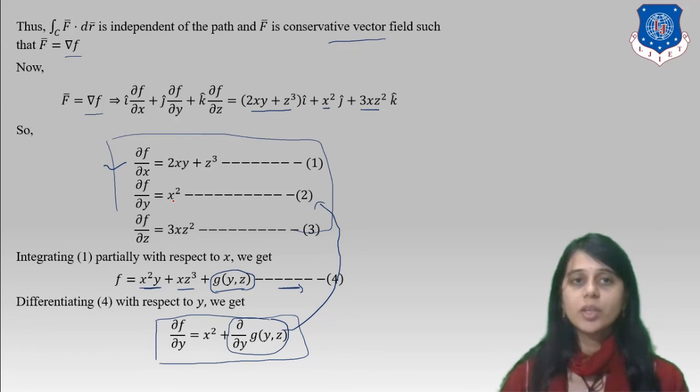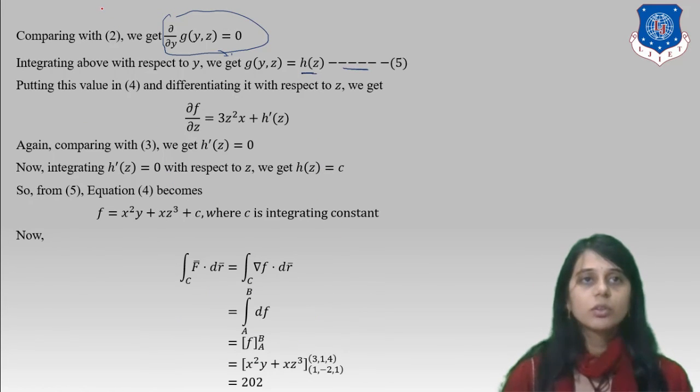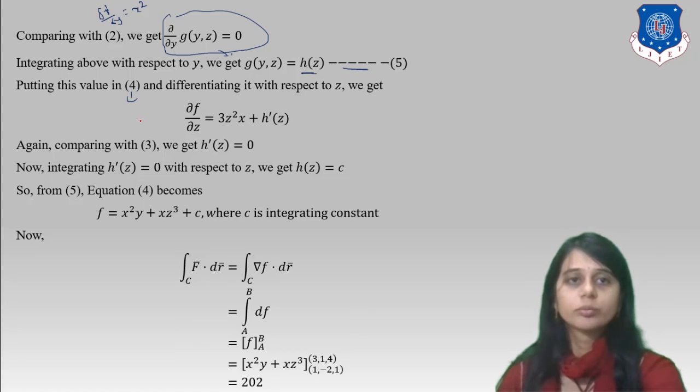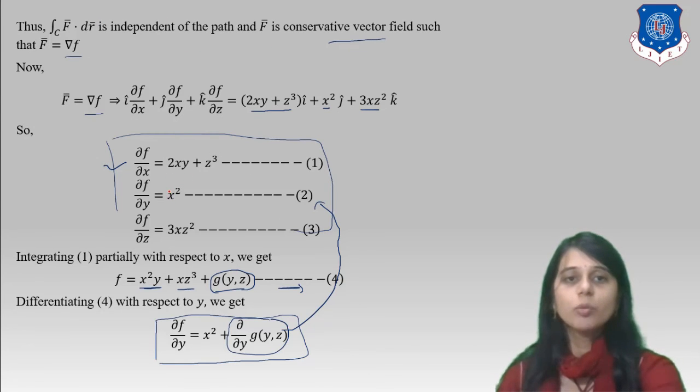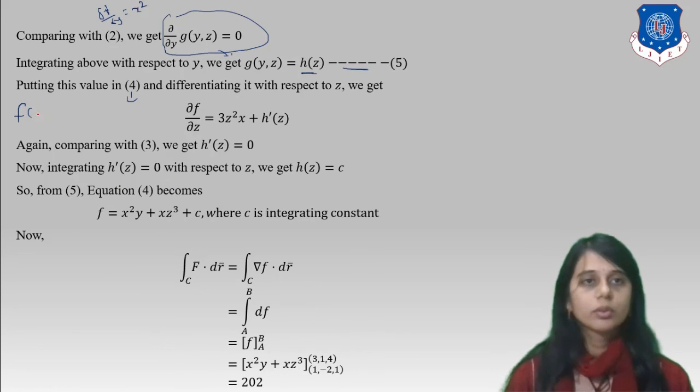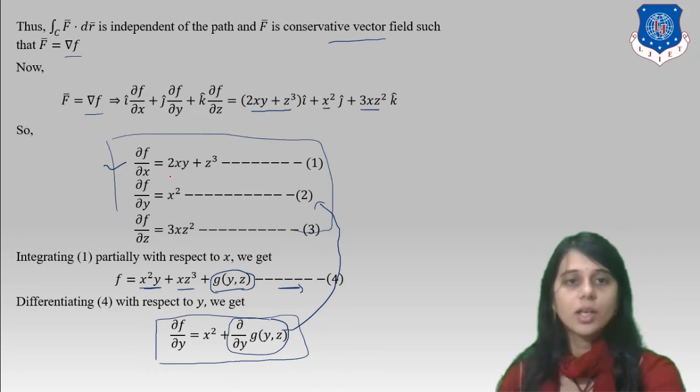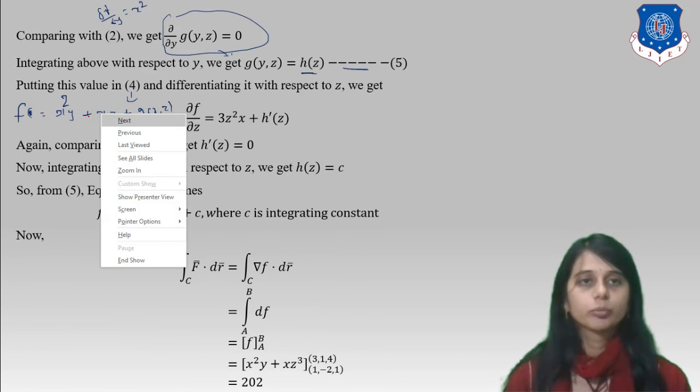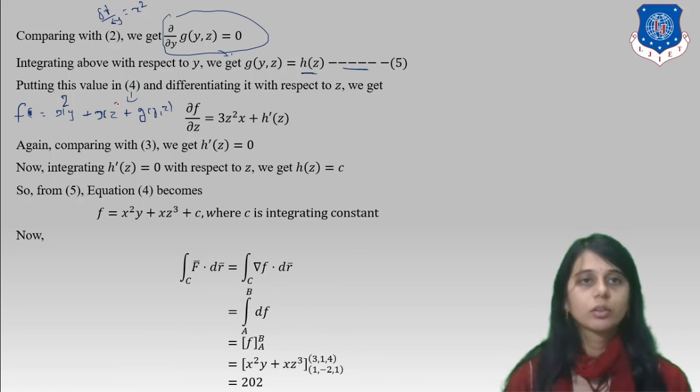Equation 2 says that ∂f/∂y equal to x square. So it is equation 2. ∂f/∂y equal to x square. What is equation 4? Equation 4 is f equal to x square y plus xz cube plus g of yz. Okay. x square y plus xz cube, x square y plus xz cube plus g of yz. This is our equation number 4.